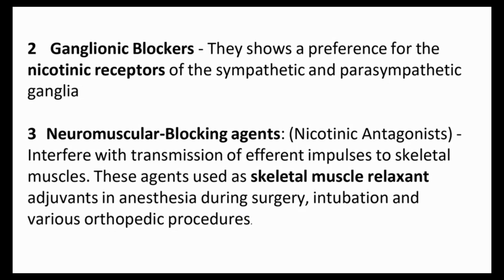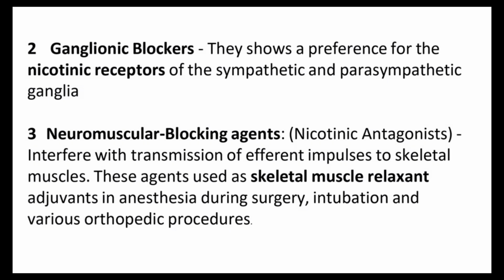We already discussed this in the basic introduction portion also. The next classification is ganglionic blockers. Ganglionic blockers show a preference for the nicotinic receptors of the sympathetic and parasympathetic ganglia. And the third one is neuromuscular blocking agents, mainly nicotinic antagonists. They interfere with the transmission of efferent impulses to skeletal muscles. These agents are used as skeletal muscle relaxants. One important point: neuromuscular blocking agents are used as skeletal muscle relaxants. We are discussing the drug succinylcholine in the coming slides also.